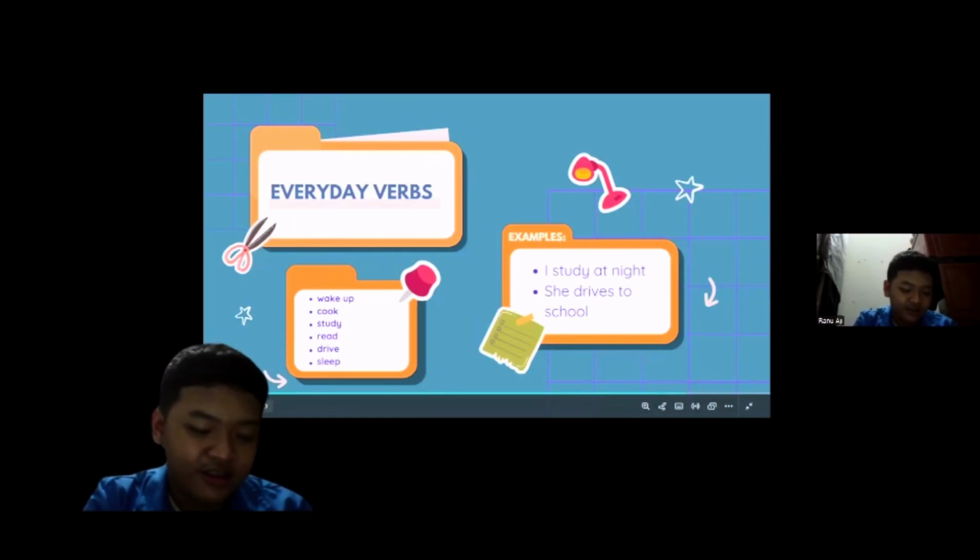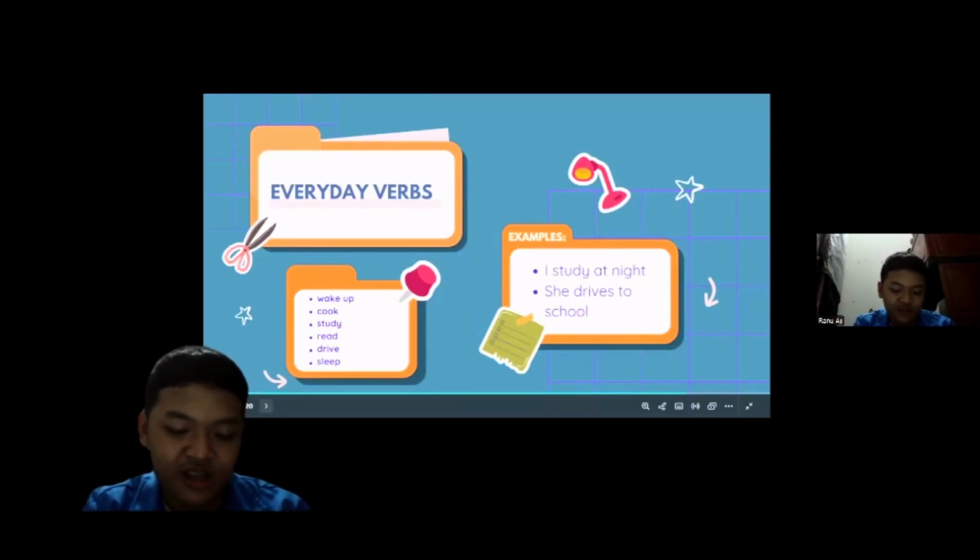Here are some verbs we often use in daily life: wake up, cook, study, write, drive, and sleep. Example sentences: I study at 9 and she leaves for school.